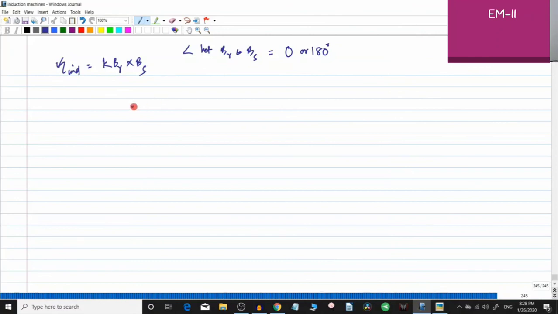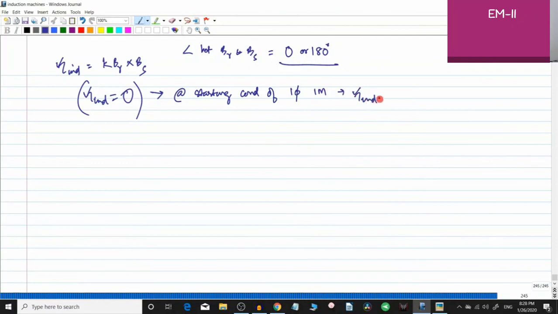At any point during the starting time, torque induced will be equal to 0 because of this condition. At any point, the angle between the stator magnetic field and the rotor magnetic field is 0 or 180 degree. So the torque induced will be equal to 0. What does it mean? It means that at the starting condition of the single phase induction motor, the torque induced is equal to 0. In the running condition, it is not equal to 0. That will come in the next lecture. So what it means is that the single phase induction motor is not a self-starting induction motor.